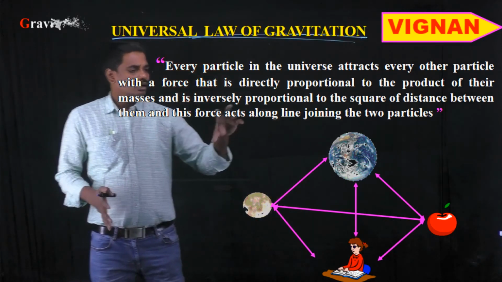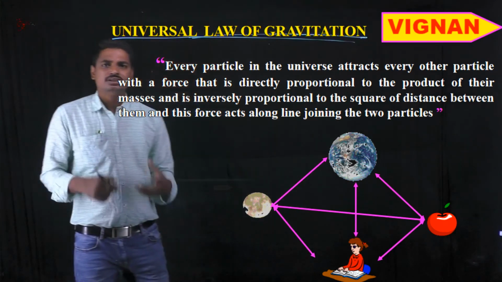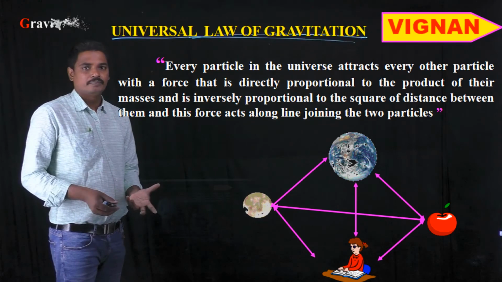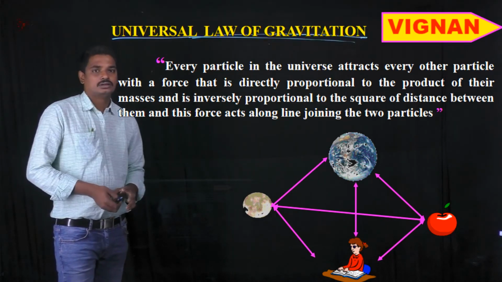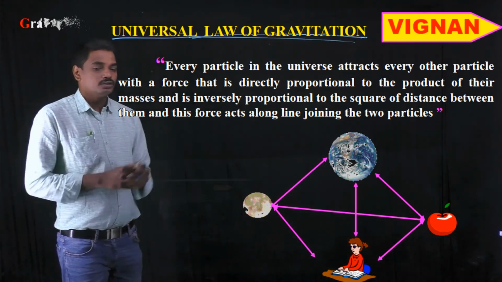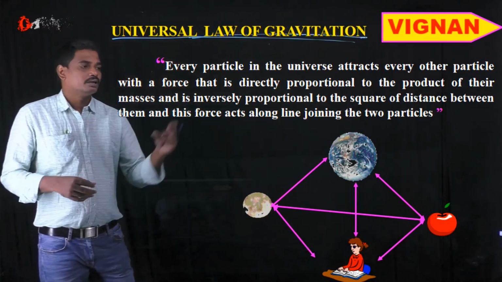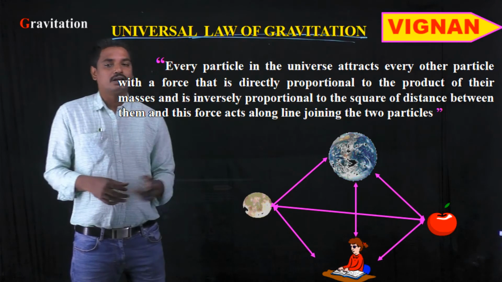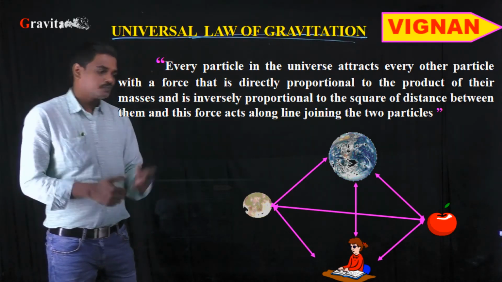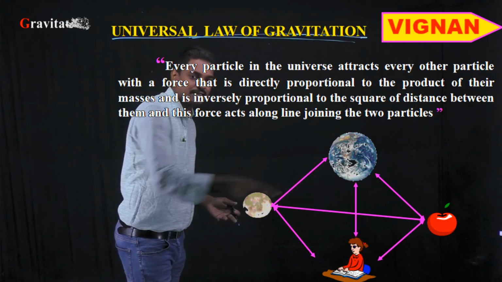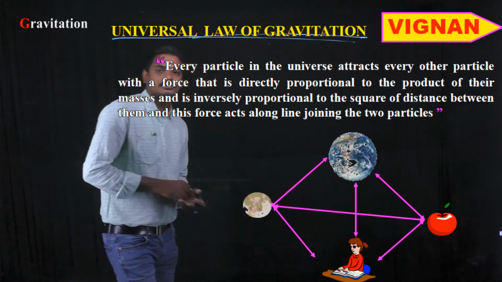And each and every particle in the universe will be attracted by every other particle with a force that is directly proportional to the product of their masses and inversely proportional to the square of the distance between them. And this force acts along the line joining the two masses or the two particles.